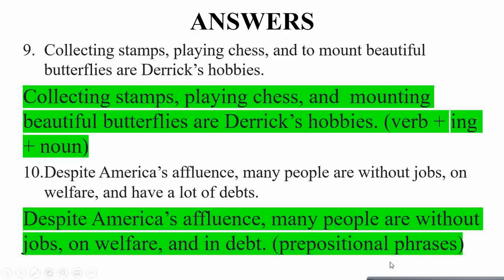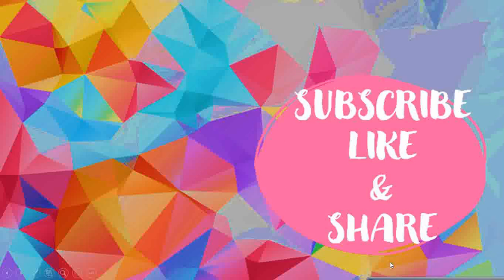So this is all about how to make a parallel structure. Be watchful and be mindful about your words and your tenses and what words you're using.